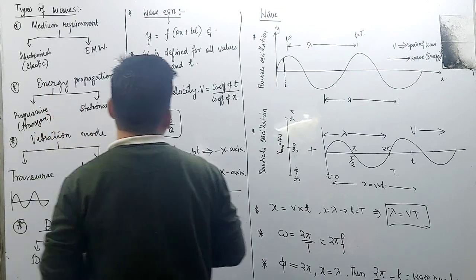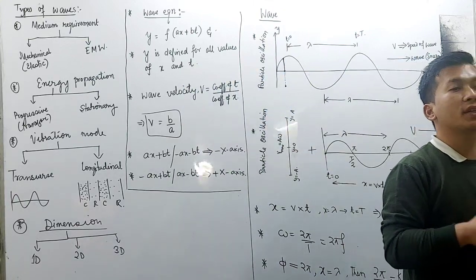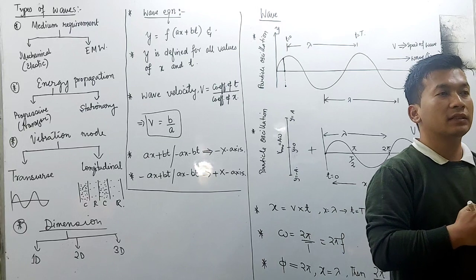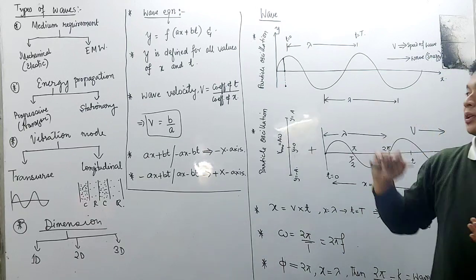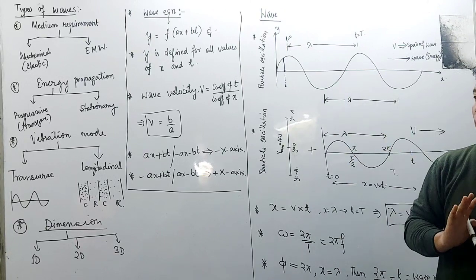And what about the stationary wave? A stationary wave will not propagate energy. We will be discussing stationary wave later; first we discuss the progressive wave.